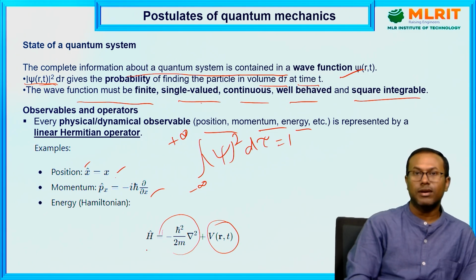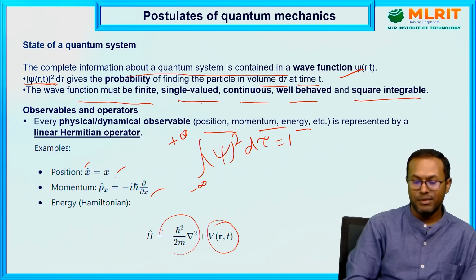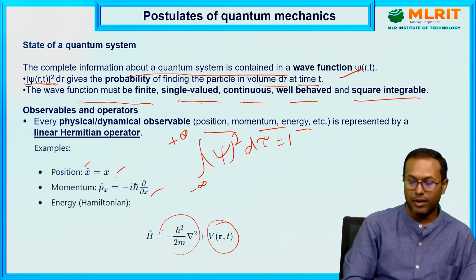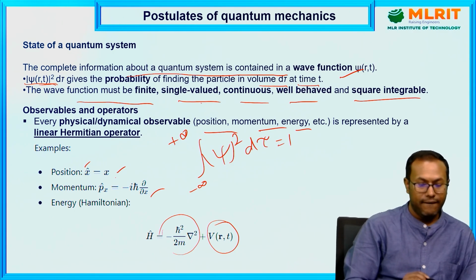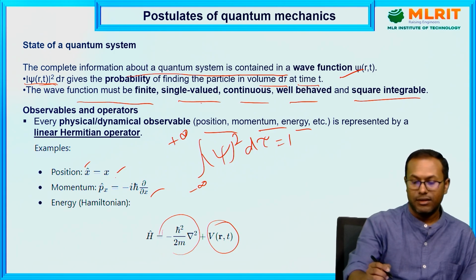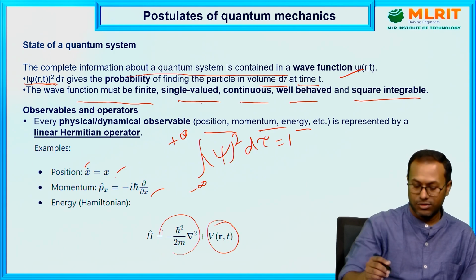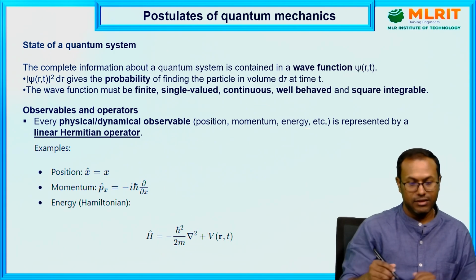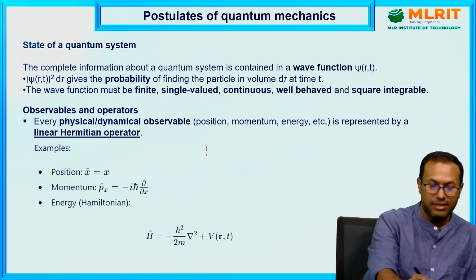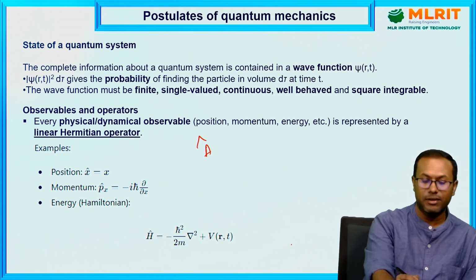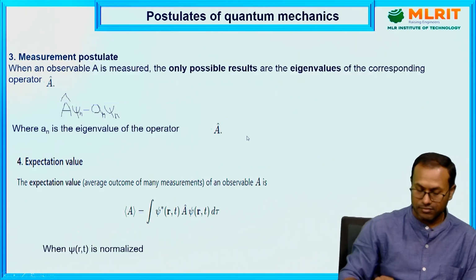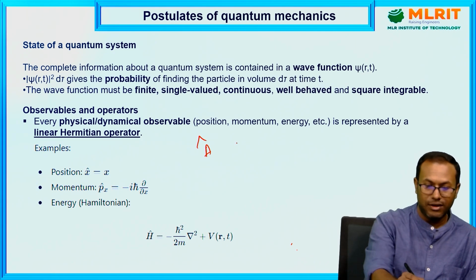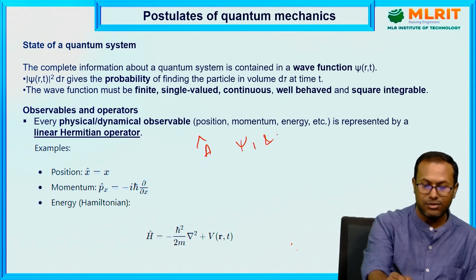Now the question is, what is a Hermitian operator? A Hermitian operator has some properties. Suppose A is a Hermitian operator. Suppose there are two functions, psi1 and psi2.